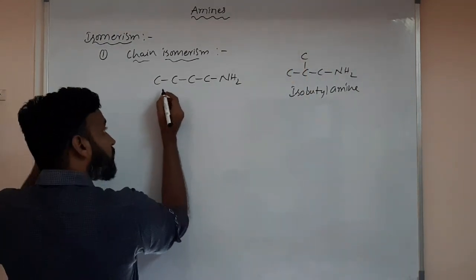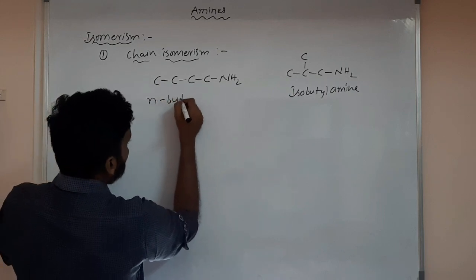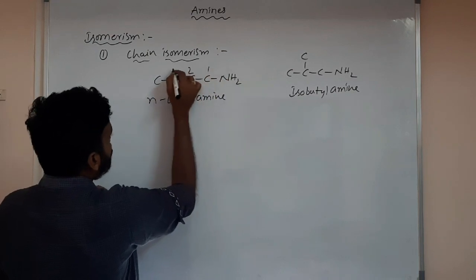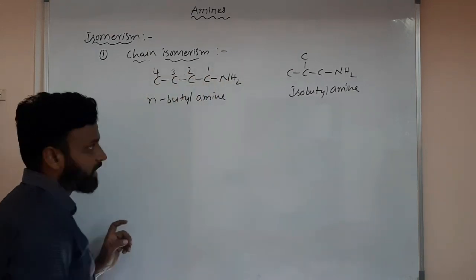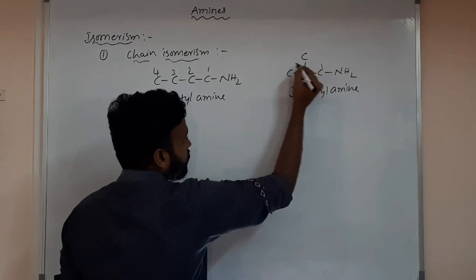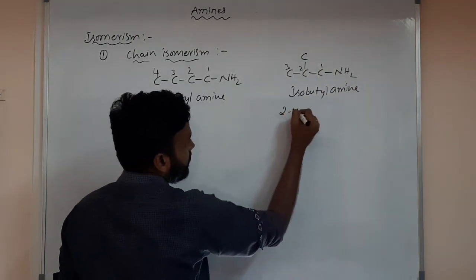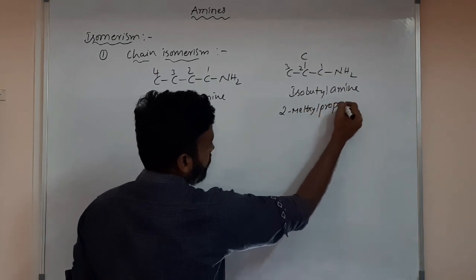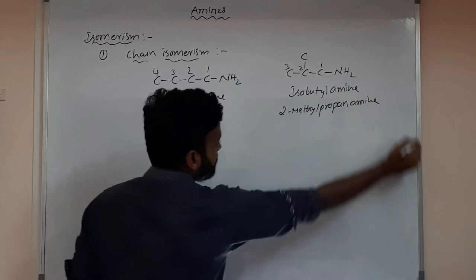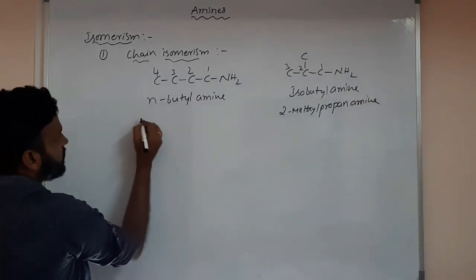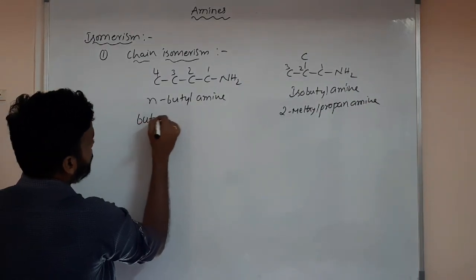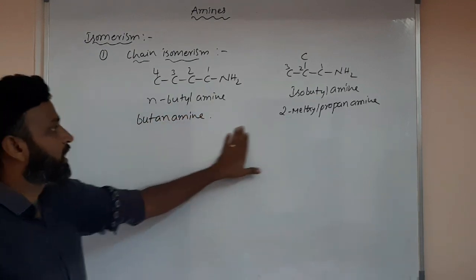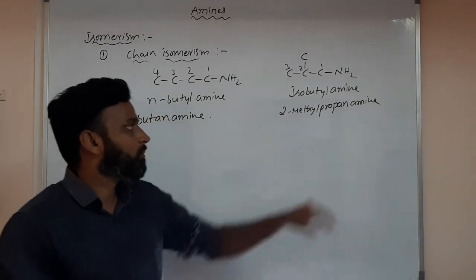Here you have n-butyl amine. The IUPAC name for 1, 2, 3, 4 is just butanamine, and for 1, 2, 3 with a methyl it is 2-methylpropanamine.